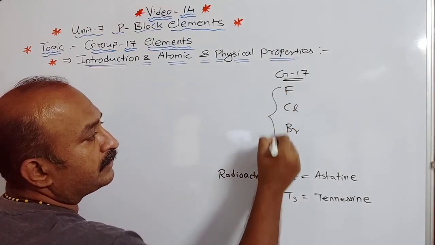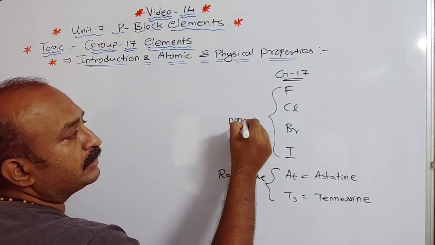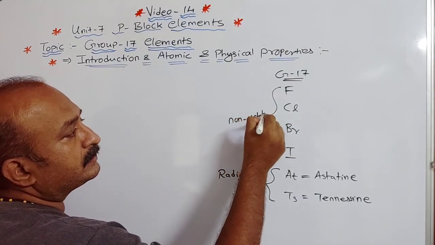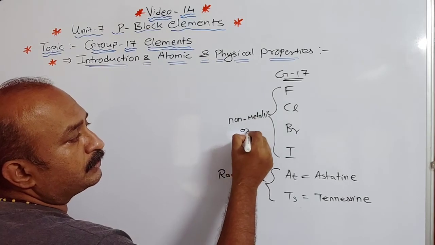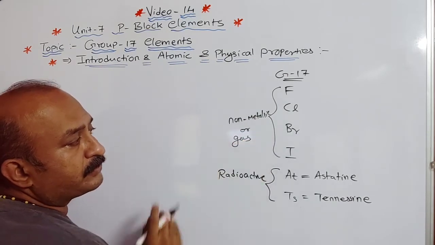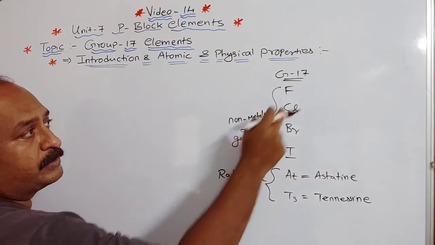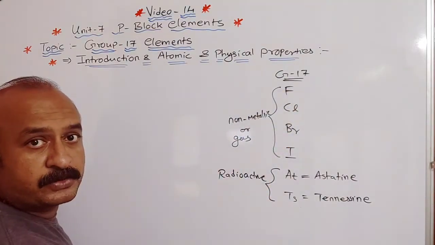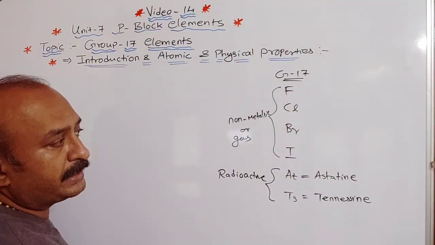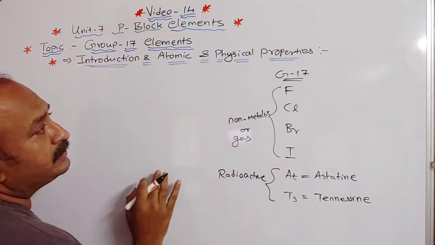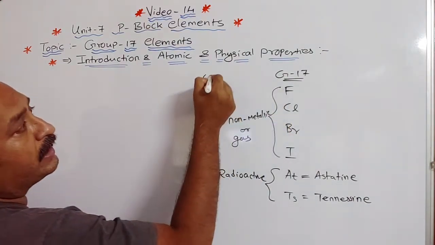These are non-metals, and they are in gaseous form. Fluorine is found in diatomic form: F2, Cl2, Br2, I2. Now, group 17 elements are called halogens.